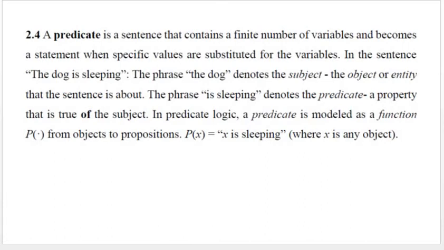Predicate Calculus. A predicate is a sentence that contains a finite number of variables and becomes a statement when specific values are substituted for the variables. For example, in the sentence, the dog is sleeping, the phrase the dog denotes the subject, the object or entity that the sentence is about. The phrase is sleeping denotes the predicate, a property that is true of the subject.